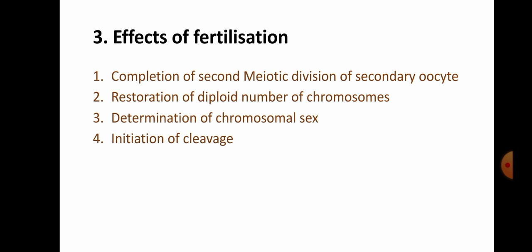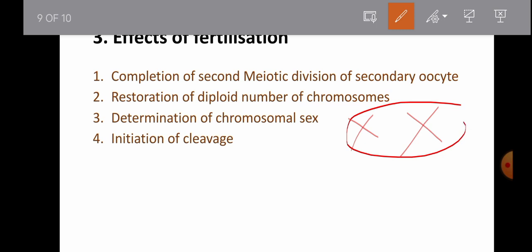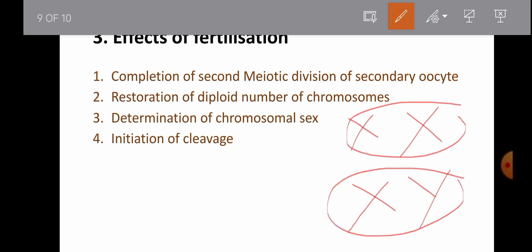We know that the sperm has a haploid number of chromosomes and the ovum has a haploid number of chromosomes. They fuse to form the diploid number of chromosomes. Third, determination of chromosomal sex. If the sperm has an X chromosome and the ovum has an X chromosome, they fuse to form XX, that is female. If the sperm has a Y chromosome and the ovum has an X chromosome, they fuse to form XY, that is male. That's how the sex is determined.